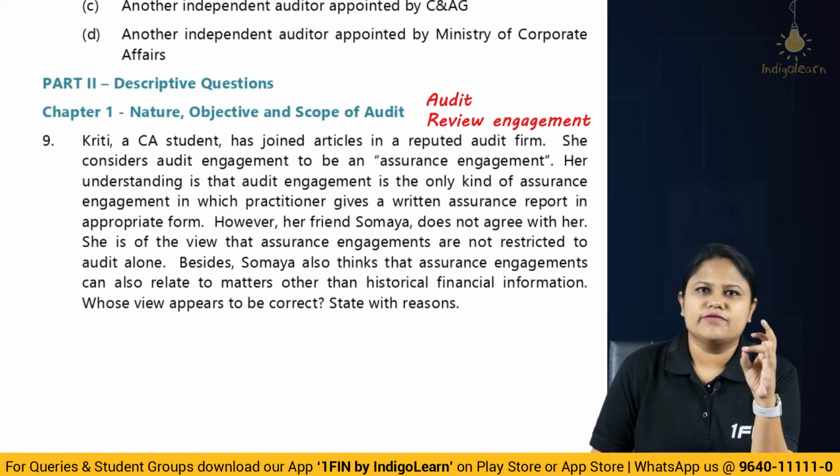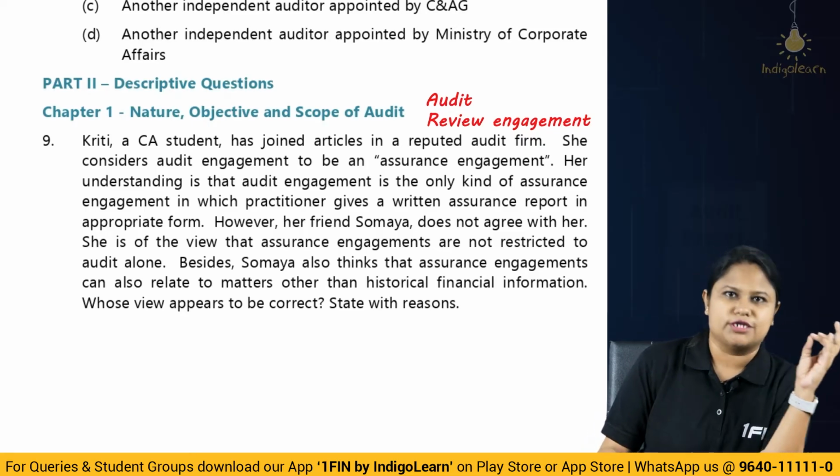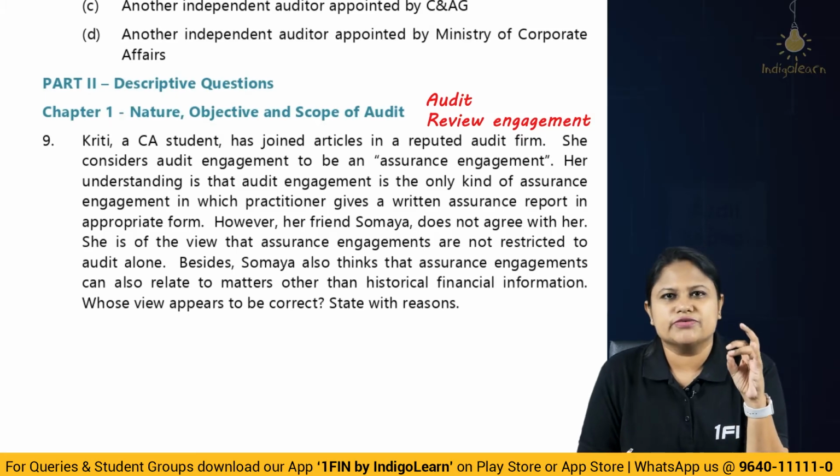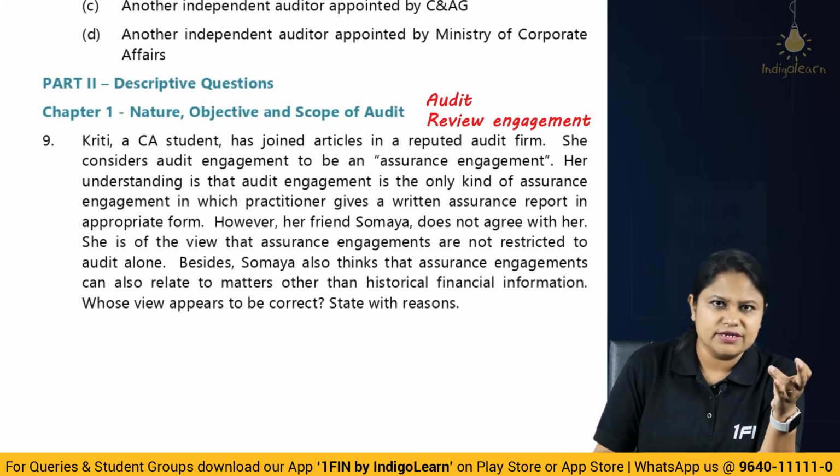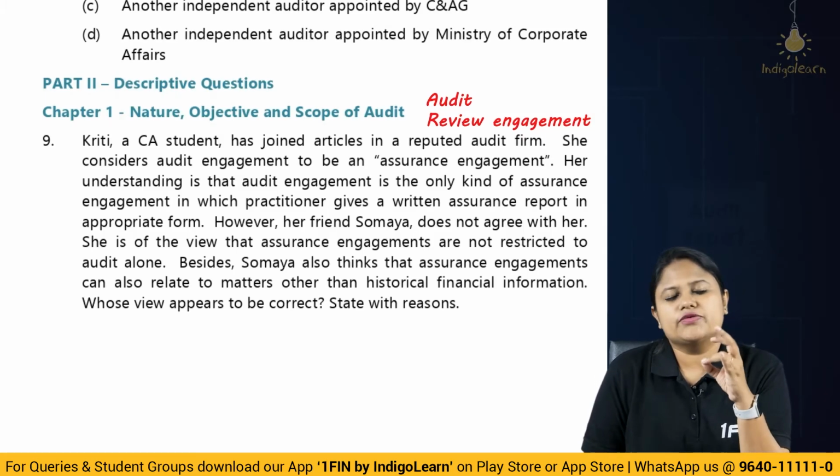That means it's going to be a high level of assurance only, but not as high as reasonable assurance. So there the number of procedures will be less, a negative kind of opinion will be given. Okay, they are limited assurance. So we call it review engagements. These both are on what?